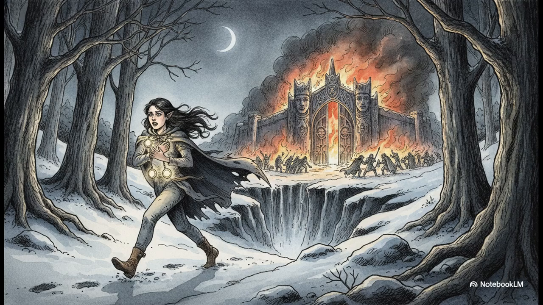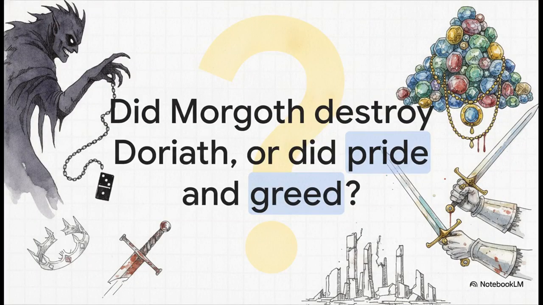destroyed forever. Which brings us to the end of our explainer today, leaving us with a really profound question. Did Morgoth actually destroy Doriath, or did the elves and dwarves destroy it themselves through their own greed and pride? I mean, sure, Morgoth set that first domino in motion with Húrin, but it was Thingol's arrogance, the dwarves' lust, and Dior's pride that actually swung the swords. It is such a masterful portrait of free will versus manipulation.